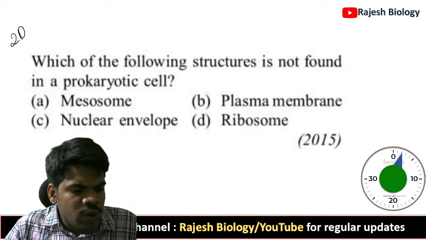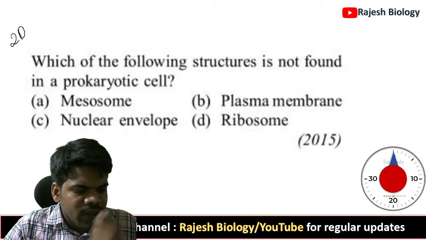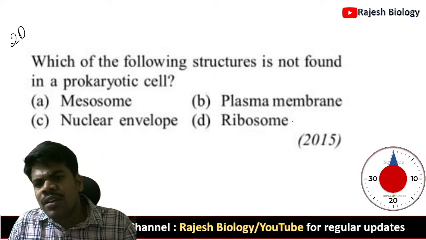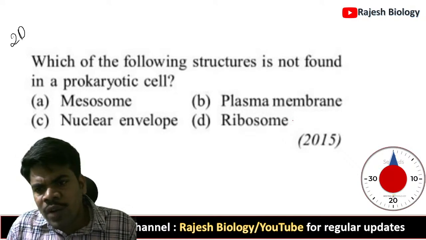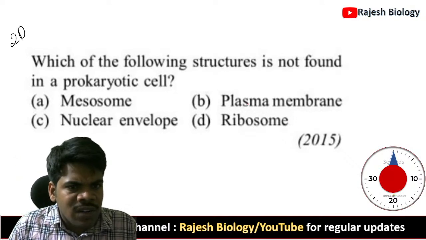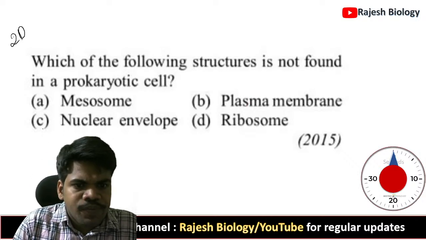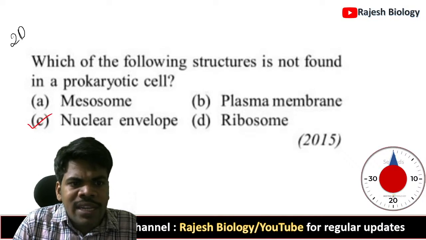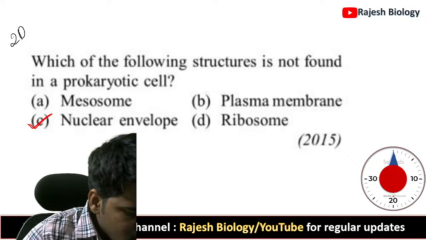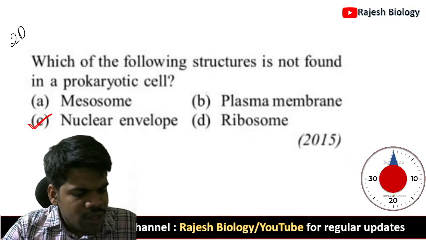Okay, Krupa Samuel, you are just one question back. I'll wait. Try to reach the 20th question. Click on the right side of your screen a few times, then you will reach question number 20. Which of the following structures is not found in a prokaryotic cell? Okay, in a prokaryotic cell there is no nuclear envelope. Yeah, Manha vlogs, good evening, Manha. How are you? Yes, I'm good.